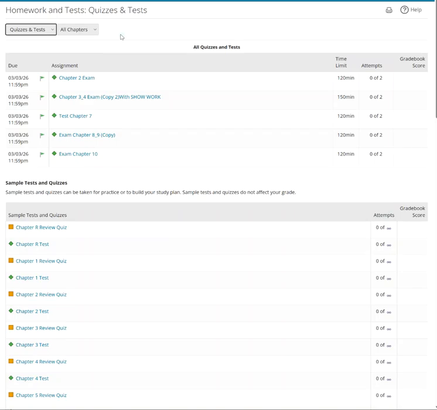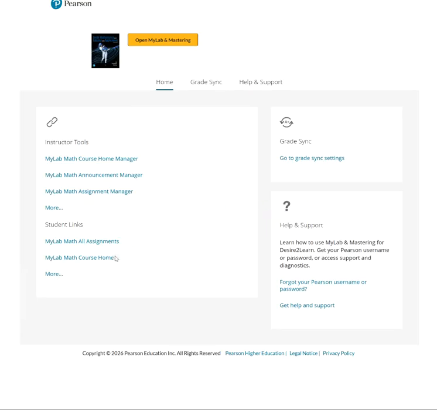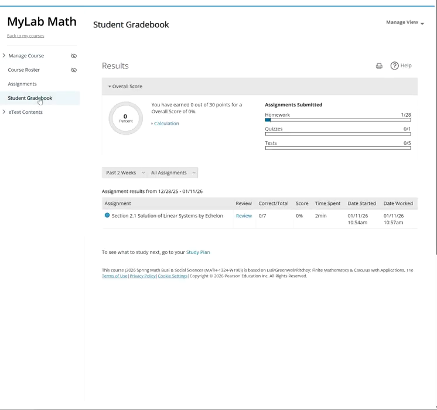So that's about that. I did want to show you the gradebook. Now you can look at the Brightspace gradebook, and it should be accurate as well, but the most accurate is the Pearson. And so if we go back to here, let's get here. If we did MyLab Math Course Home, and this comes up, you won't see these two, but you should have assignments, gradebook, and e-text. Here is the gradebook. And so you can see I opened that one, but you can see your grades.